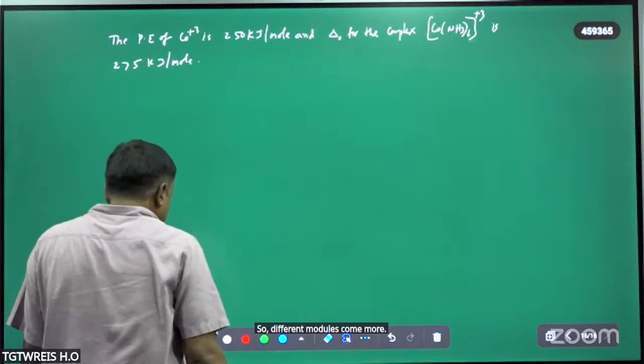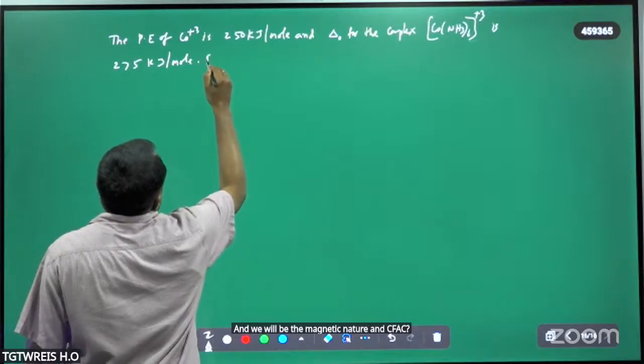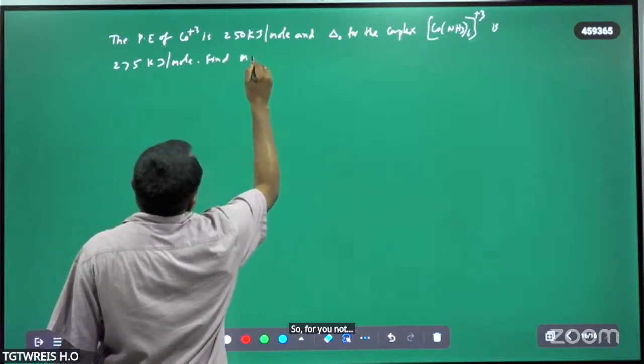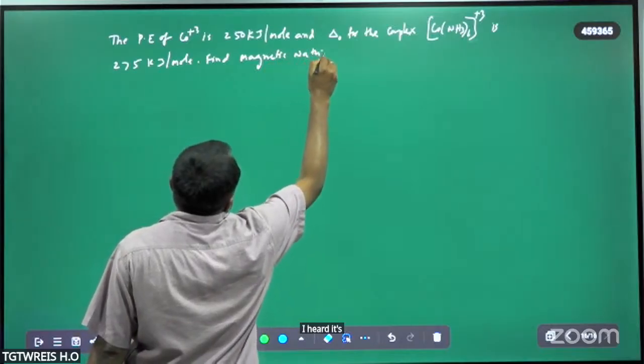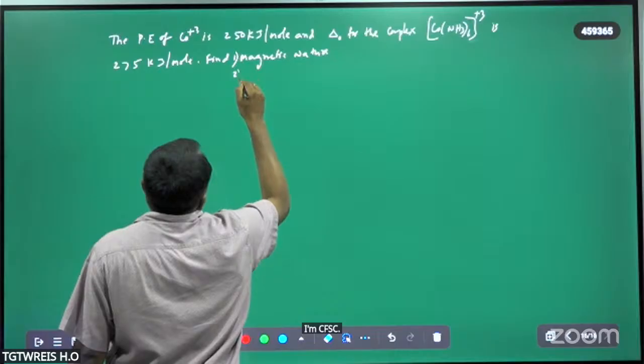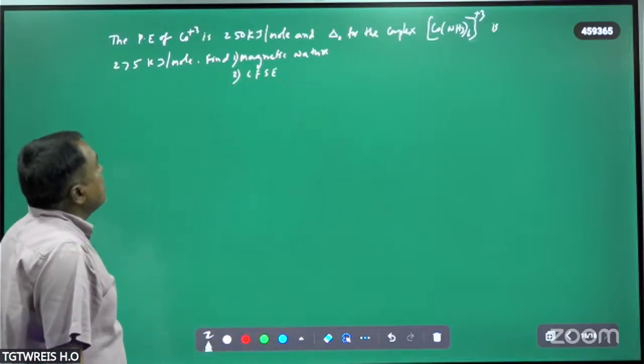Then what will be the magnetic nature and CFSE? Find the magnetic nature and CFSE values now.